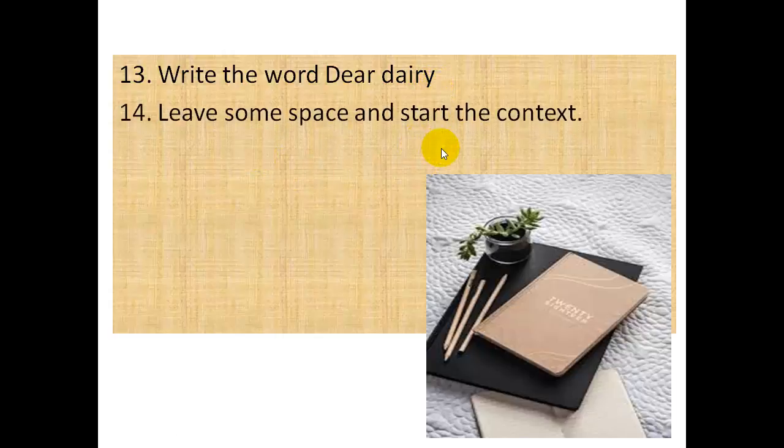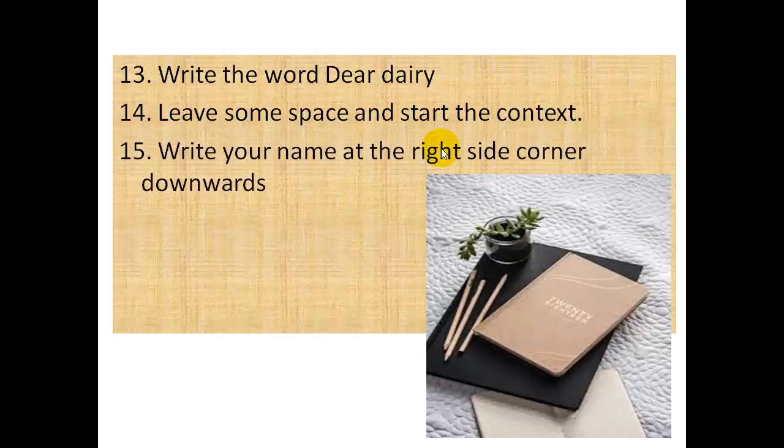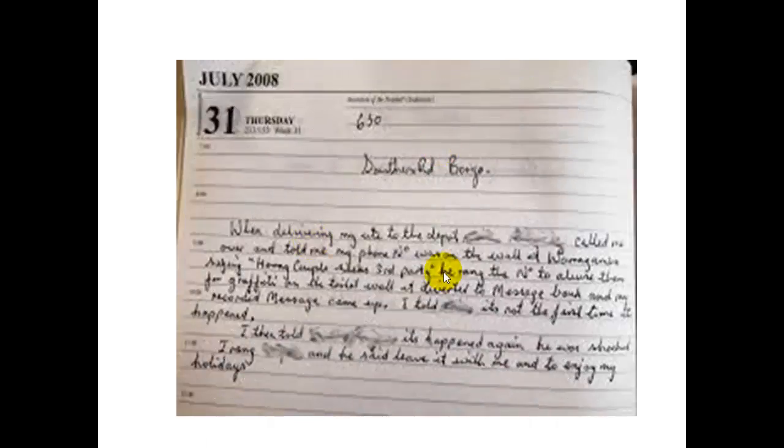Leave some space and start the context. In the context you write all those things whatever you want. Then you can write the sender's name, meaning the writer's name, at the right side corner downwards. This is the format of the diary.